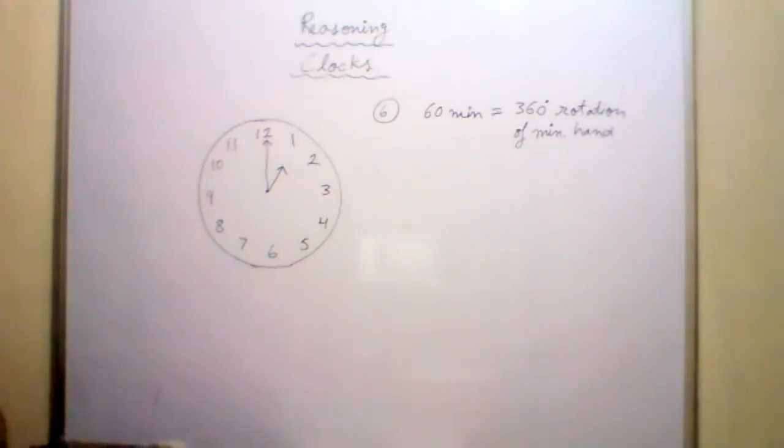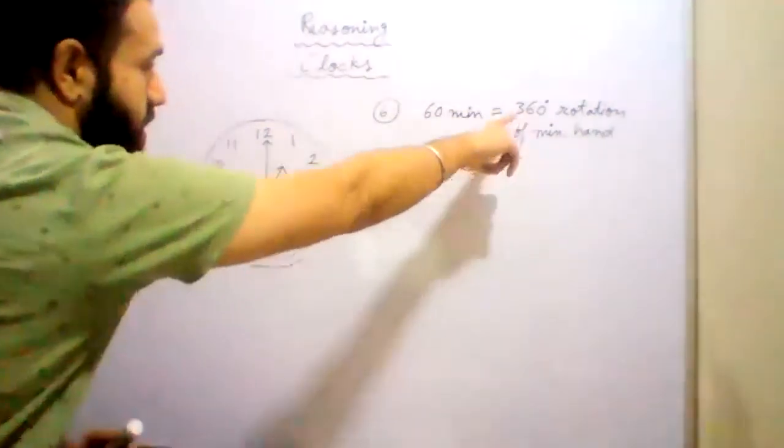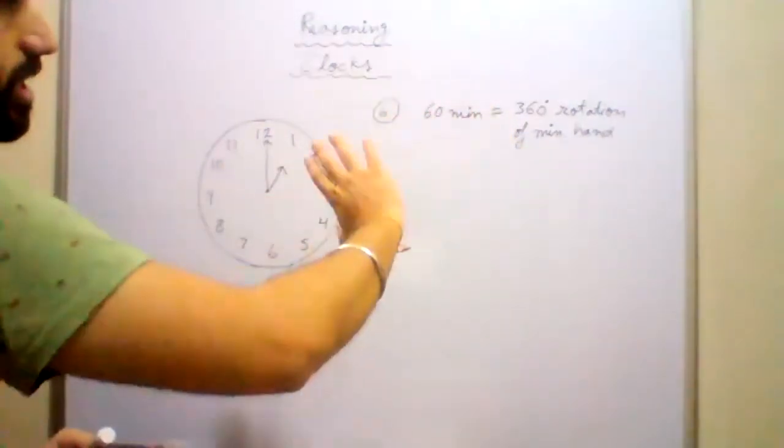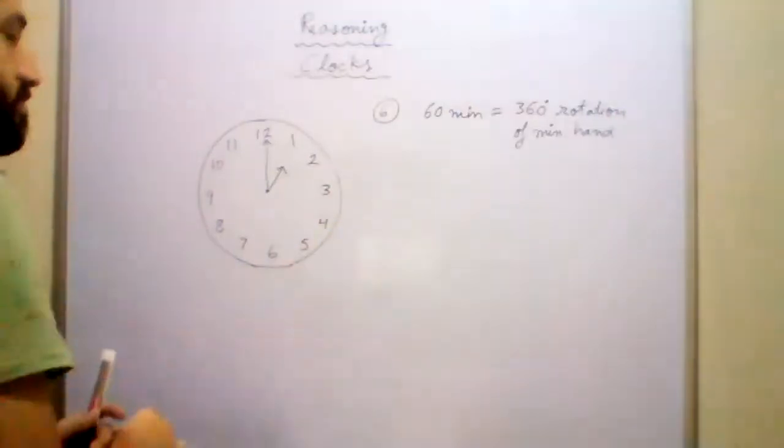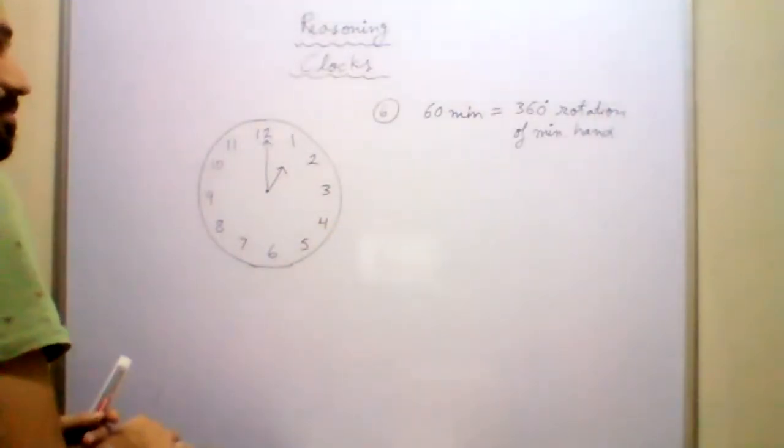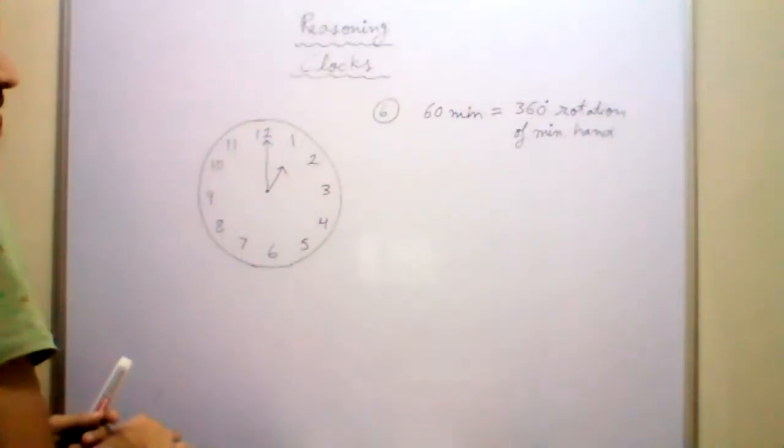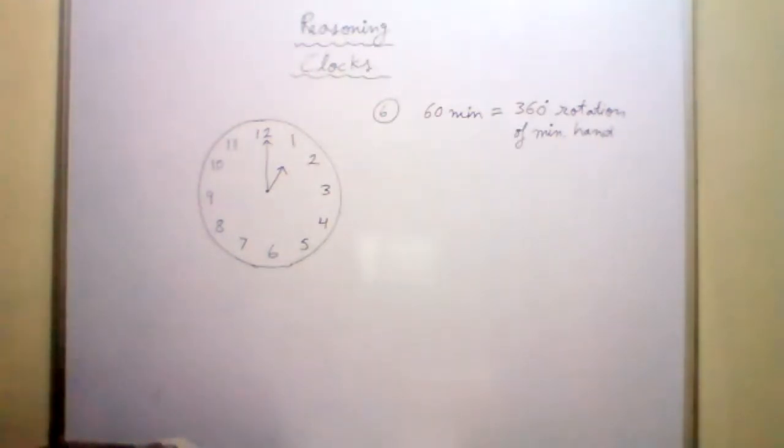So, can you tell me what is the rotation angle covered by the minute hand in 1 minute? 60 minutes means there is 360 degrees. What is the rotation angle covered by the minute hand in 1 minute?